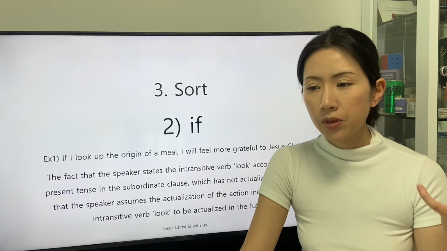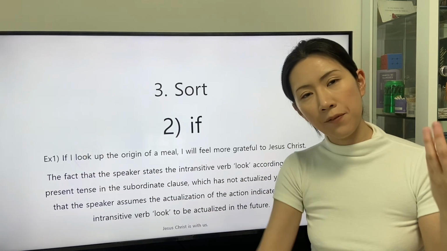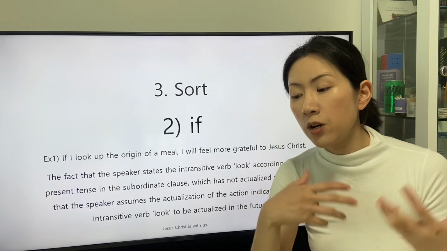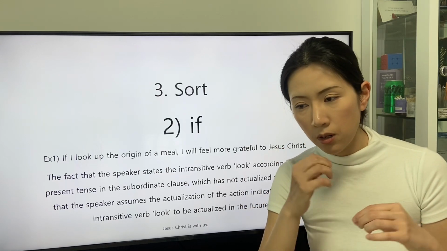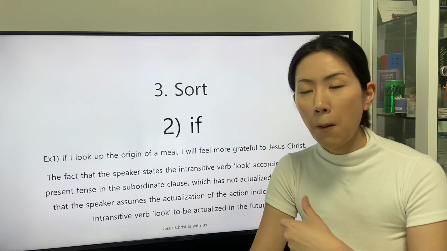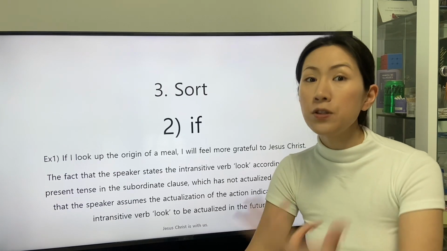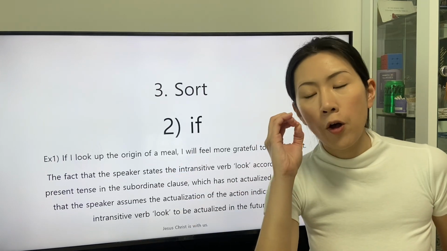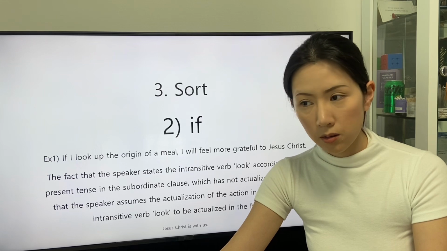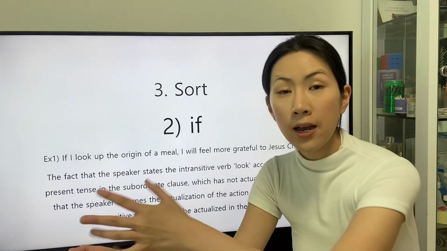The speaker assumes the action indicated by the intransitive verb look. The fact that the speaker assumes an action means that the speaker considers the possibility of the actualization in the future, because the future is the only point of time that is not yet decided.